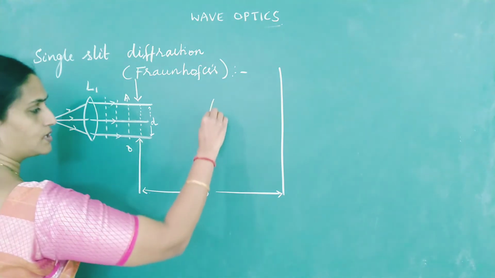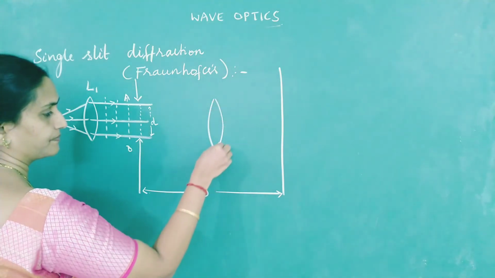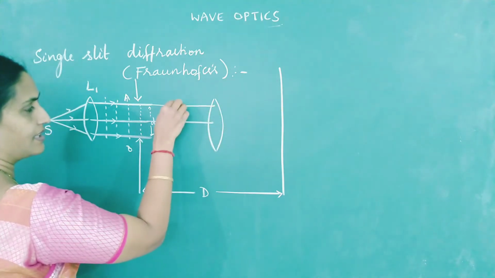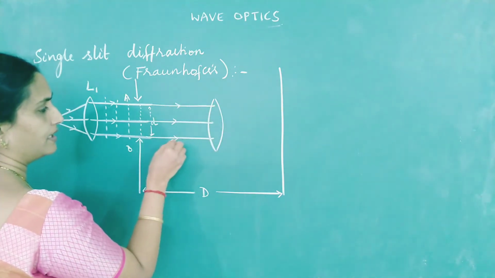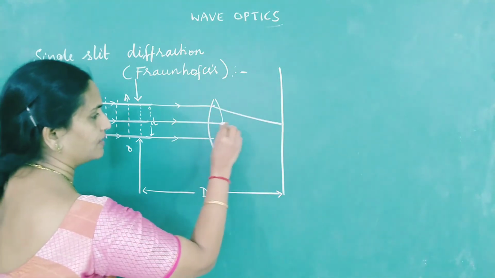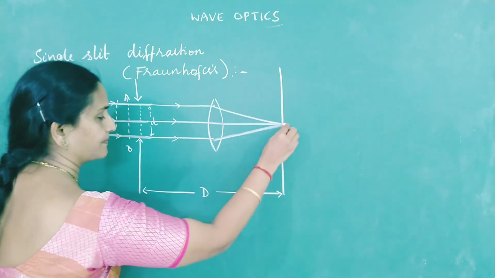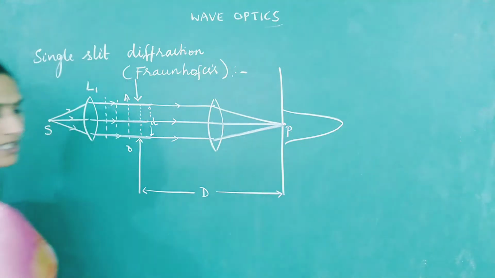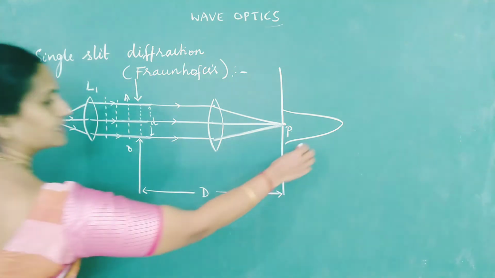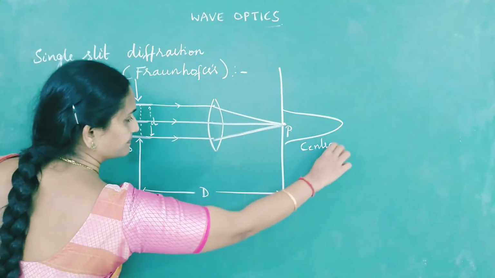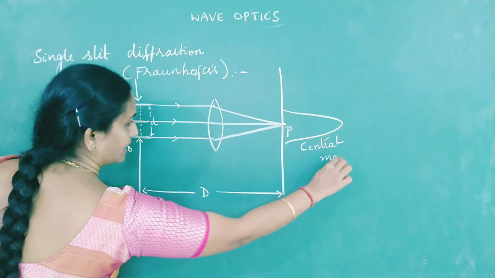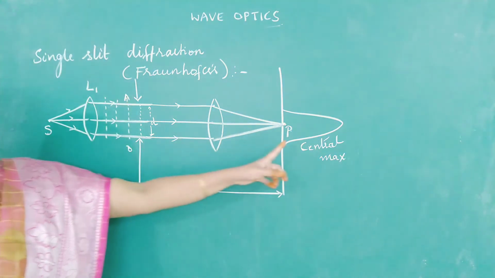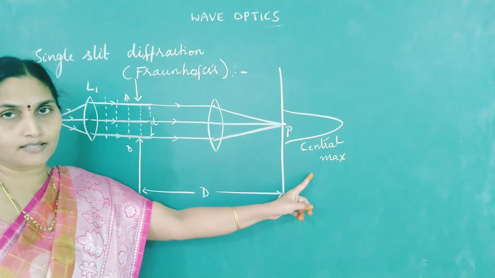Now here I will use a converging lens. This beam of light, if it travels straight without any bending, would converge at a point P on the screen. So this is the point P where you get maximum intensity, and that is called the central maximum. If light travels without bending across the obstacle, it will lead to the formation of the central maximum.